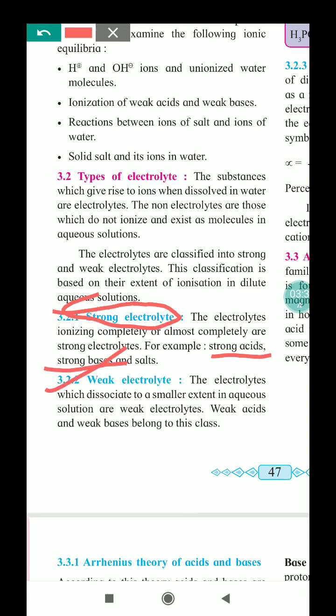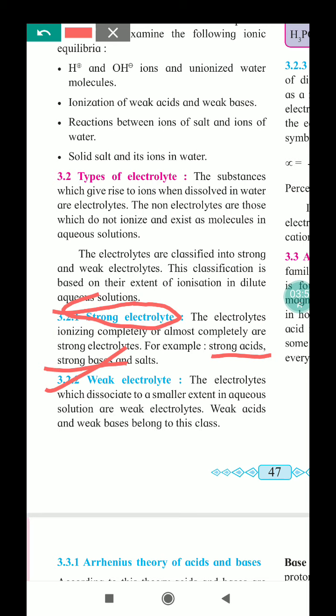A weak electrolyte is an electrolyte which dissociates to a smaller extent in aqueous solution. Weak electrolyte means weak acids and weak bases. We know strong acids are sulfuric acid, hydrochloric acid and nitric acid.